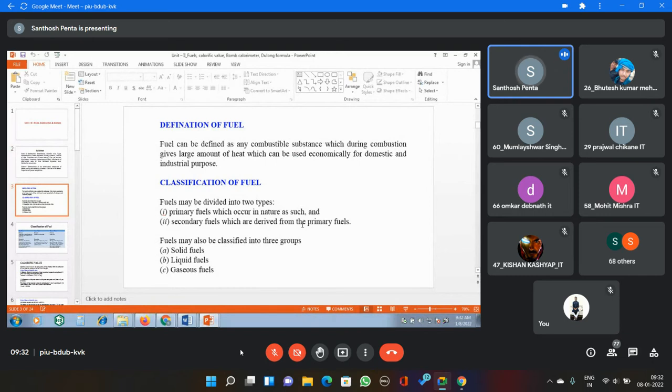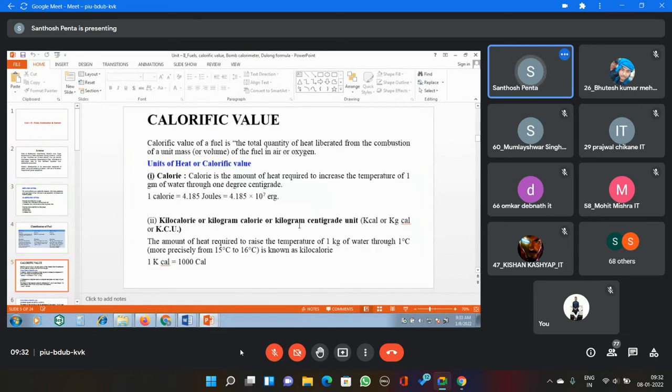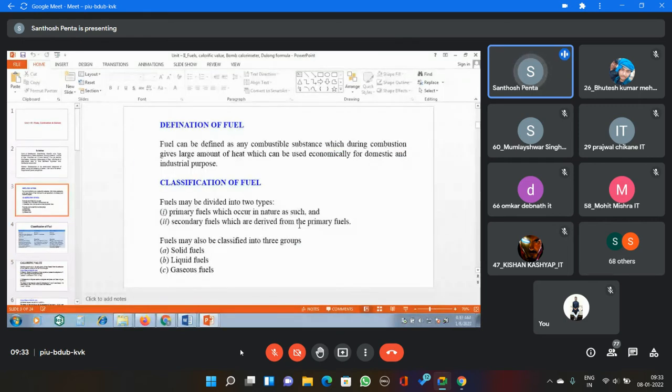Normally, what is a fuel? What are the different types of fuels? This introduction part, what are solid fuels, liquid fuels, gaseous fuels, I am skipping here. Simply go through it. Normally, what is a fuel? Fuel means any combustible substance, that means a substance which liberates a huge amount of heat during combustion reaction.